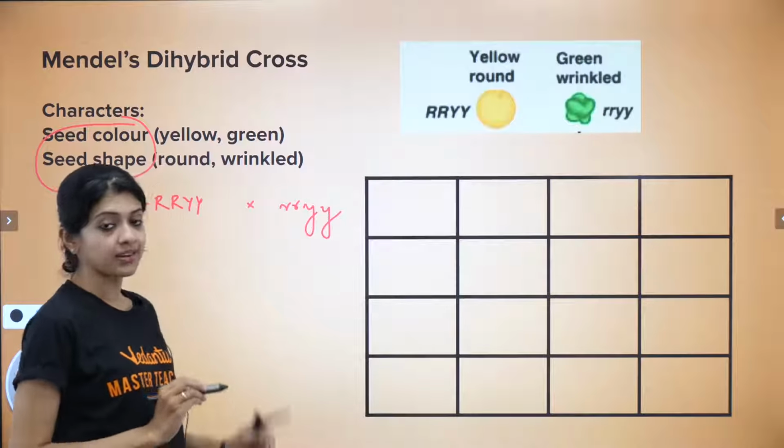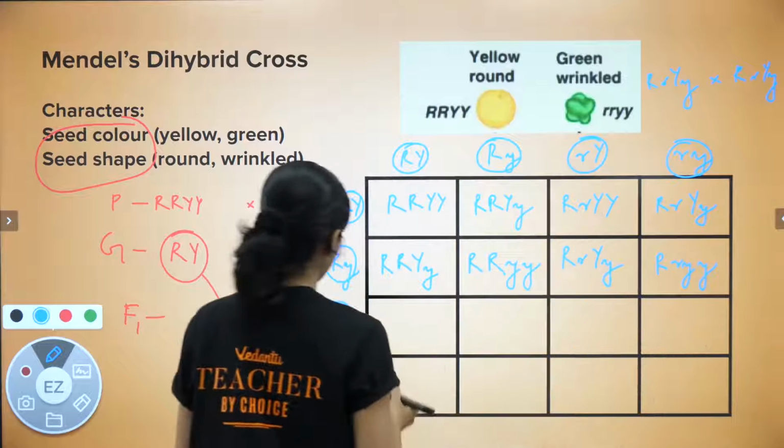The next row would be capital R, capital Y, small y, and then the next one would be these two, capital R, capital Y, and a small y.